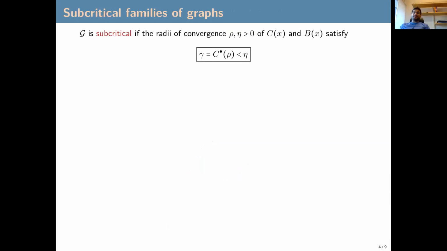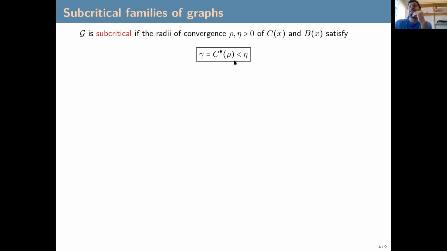Now, subcritical families of graphs. So we consider still connected labeled graphs, and we say that such a class of connected labeled graphs is subcritical if, from the two generating functions we saw before, the generating function of the connected graphs and of the blocks, we see them as complex functions of the complex variable. And if they are analytic in a disk of positive radius around the origin, so suppose that rho is the radius of convergence of C(x) and eta is the radius of convergence of B(x), then the class is called subcritical if we have the following identity.